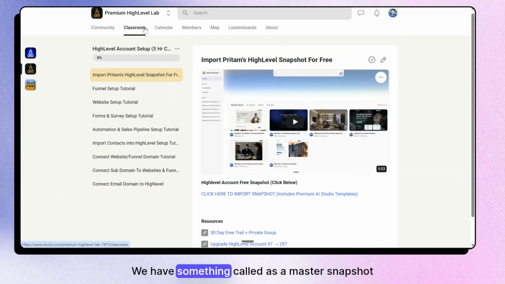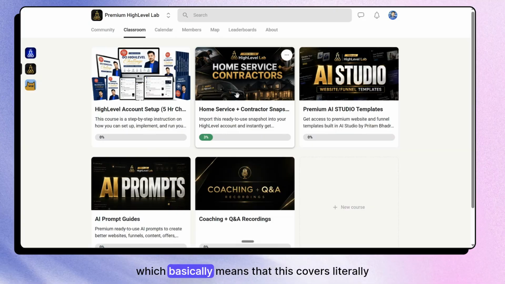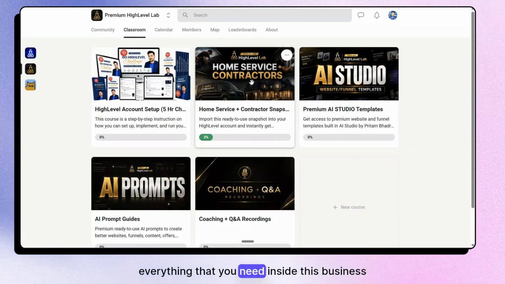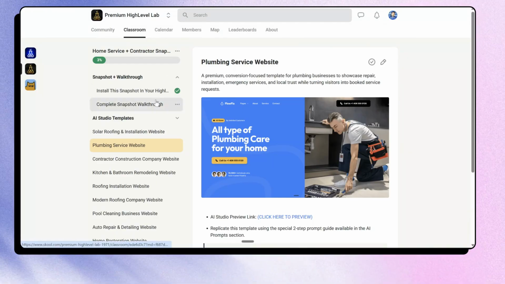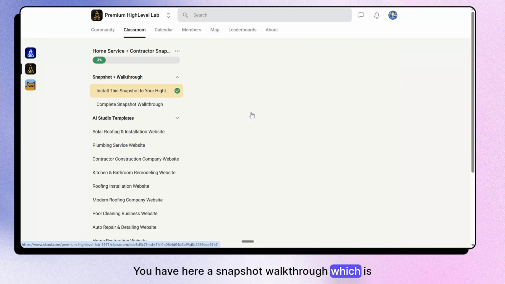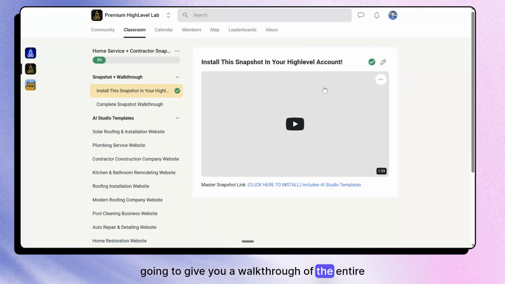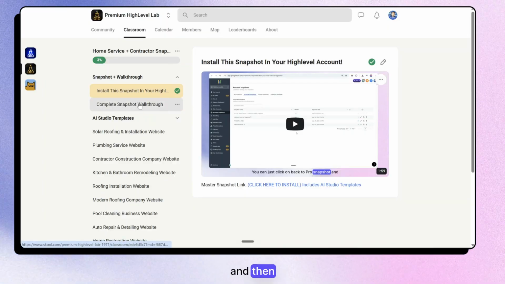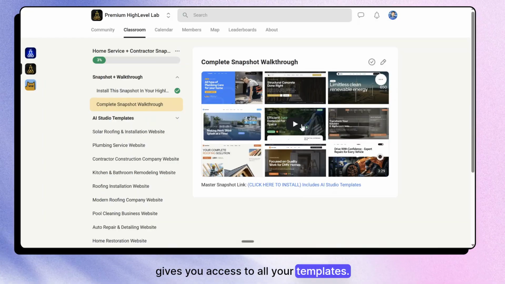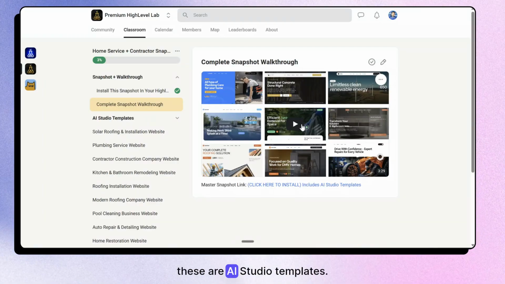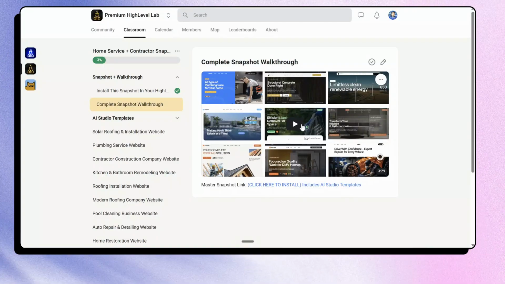Now we have something called a master snapshot, which basically covers literally everything that you need inside this business. For home service and contract business, you have a snapshot walkthrough which is going to give you a walkthrough of the entire snapshot. And then again the snapshot walkthrough here as well, which gives you access to all your templates. By the way, just to confirm, these are AI Studio templates that you will get access to.